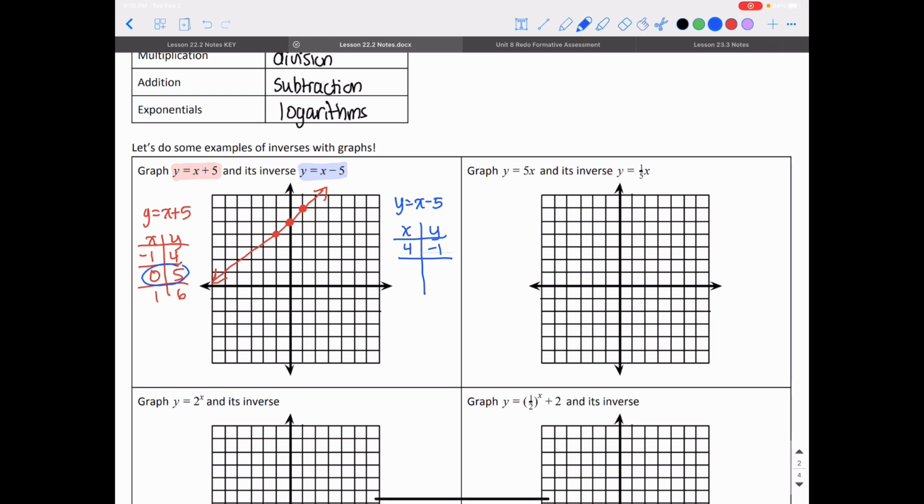If I focus on this point here, I would have (5, 0). Does that make sense? If I plug in 5 for x, yeah, I would get 0 for y. For the last point, (1, 6), I would have (6, 1), and if I plug in 6 for x, yeah, I would get 1 for y. I'm going to plot (4, -1), (5, 0), and (6, 1), and then I'm going to connect them.